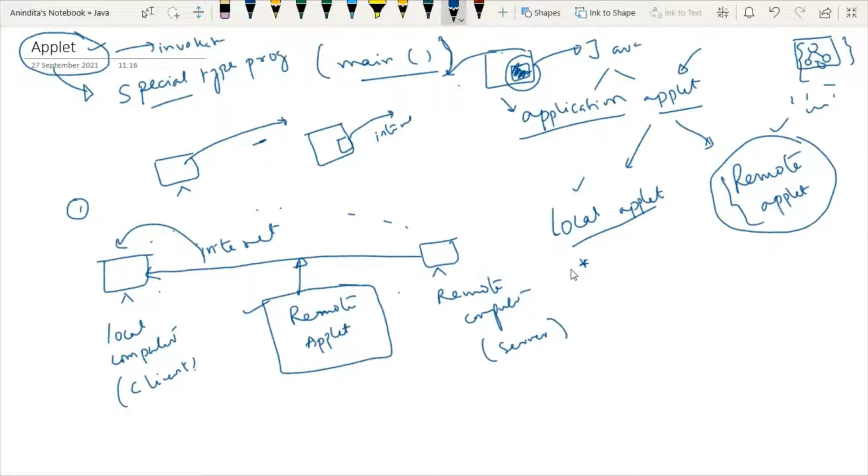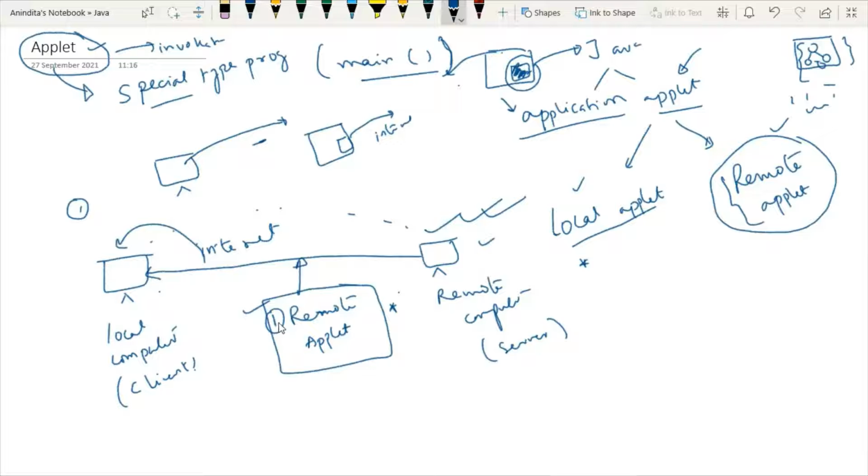So a remote applet is designed and developed by another developer. Try to understand, it is coming from the server. So this applet is not designed by you. You are just using that applet by sending the request to the server machine, and somebody who has designed this applet, it is coming to your machine. So this is the first point you have to keep in mind regarding remote applet.